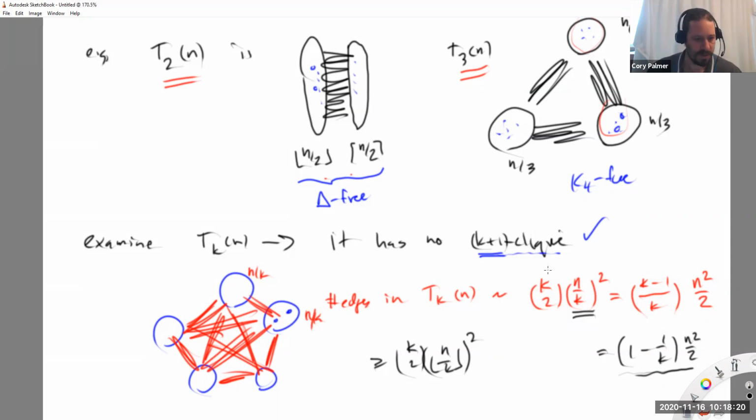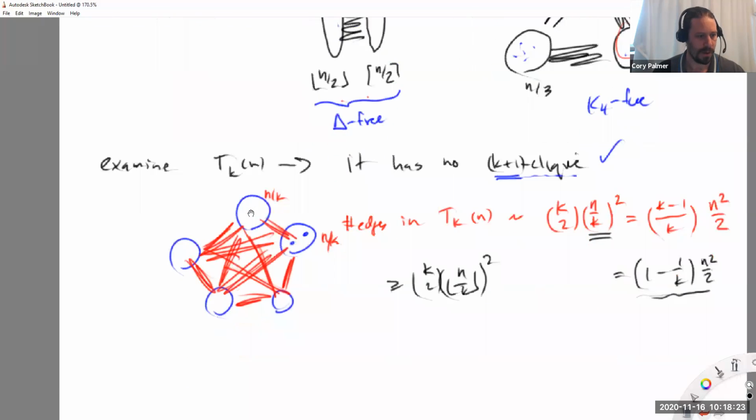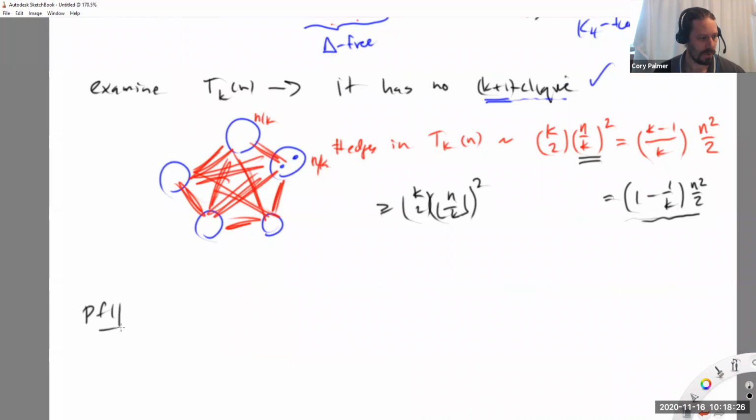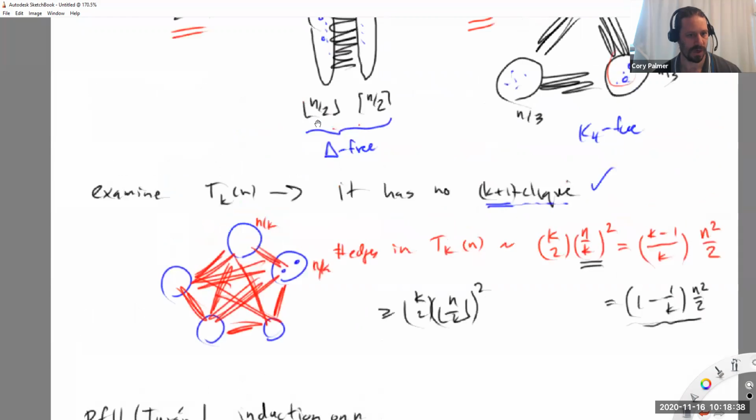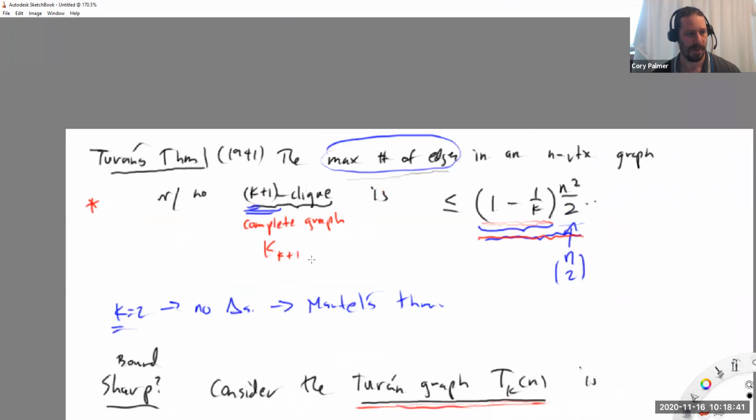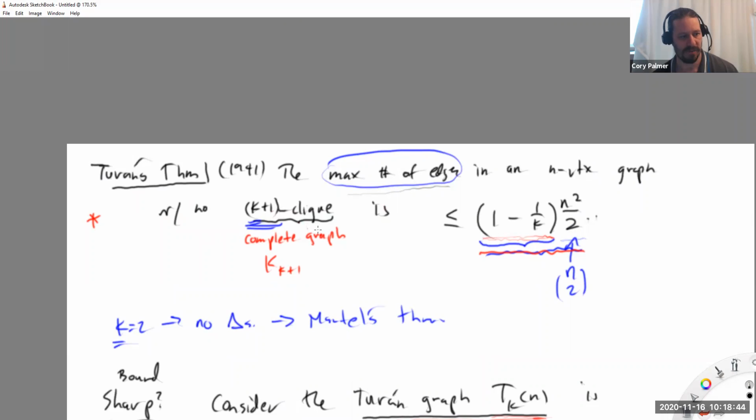Okay, so I want to prove this 2 or 3 times, depending on time. The first is Turán's actual proof, and it's an easy induction on n. Let's remind ourselves what we're trying to prove: this numerical bound. The maximum number of edges in an n-vertex graph without a k+1 clique is this quantity. So what I'm going to do is say, let G be an n-vertex graph with no k+1 clique, and show that the number of edges is at most this. G doesn't necessarily have the max. It's just a k+1 clique-free graph, but the one with the max is among them.